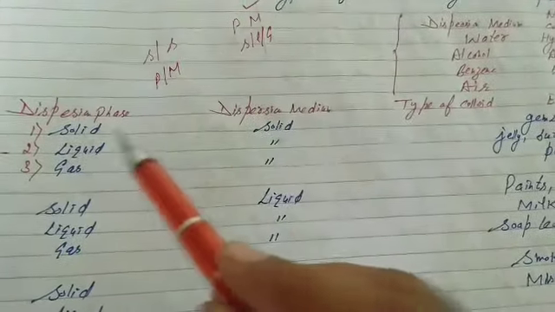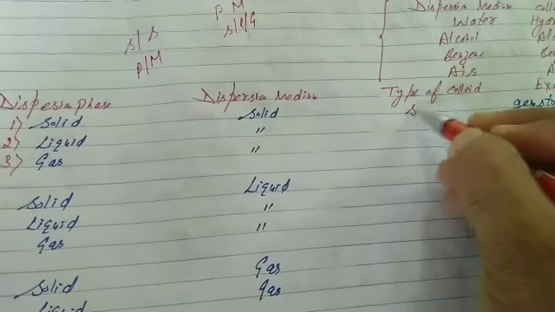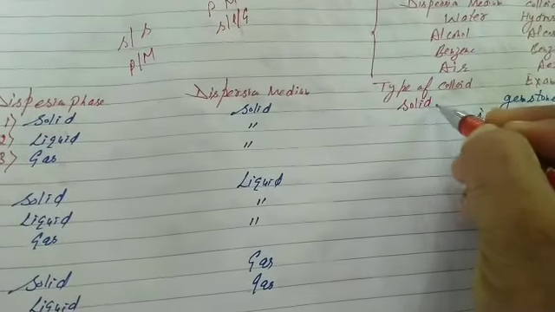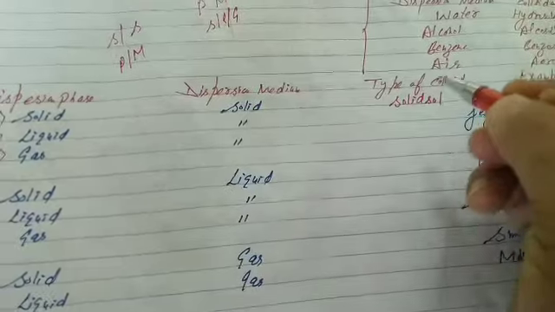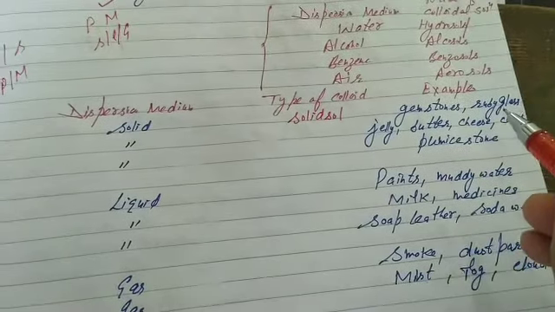Now, first is solid in solid. Such colloidal solutions are called solid sols. Solid sol: solid in solid, a colloidal solution of solid in solid. Examples: gemstones, ruby glass.